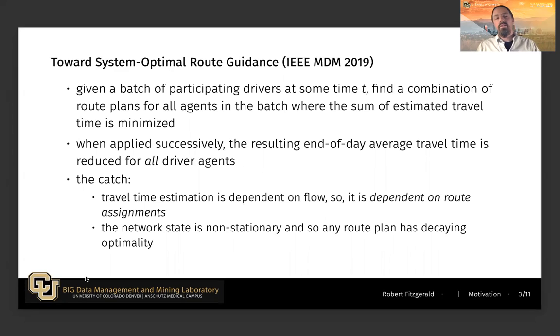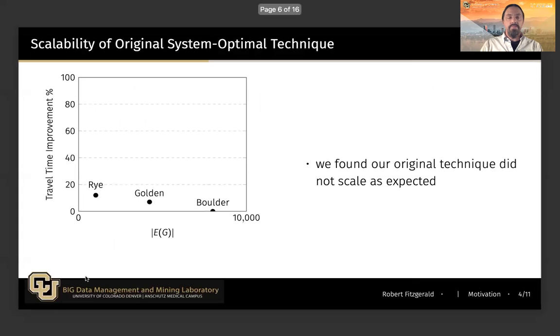This is difficult because the travel time estimation itself is dependent on the flow, so it's dependent on all route assignments, and the network state is non-stationary, so any route plan has decaying optimality. Due to these complications, we found that our original technique did not scale.